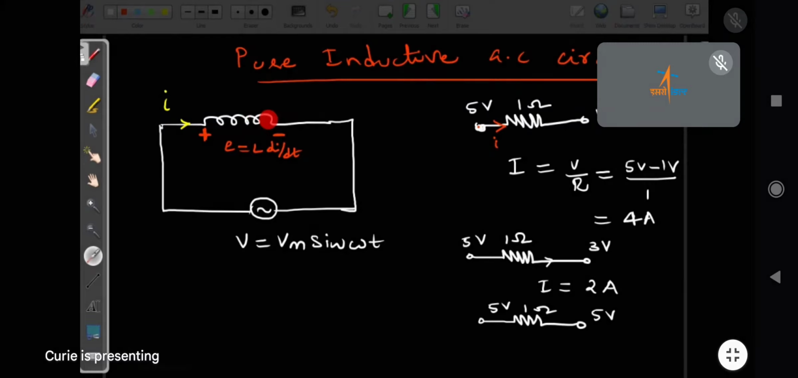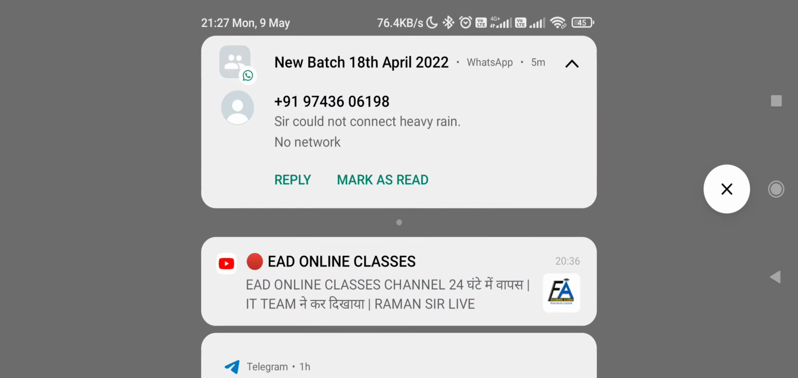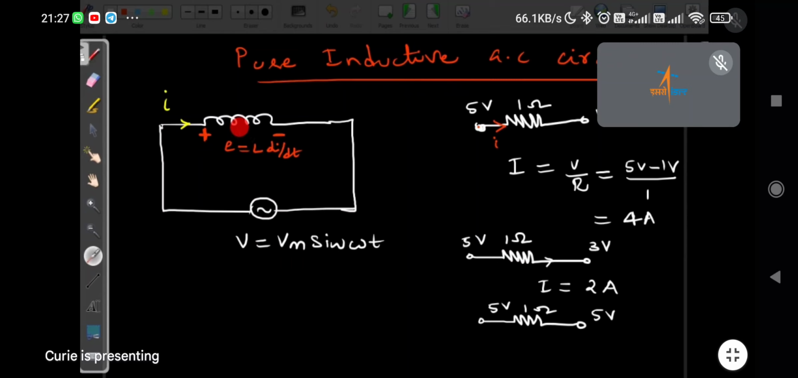Due to that current flow, there will be an induced EMF in the coil. That induced EMF should oppose the cause. Cause means the reason for that induced EMF, and the reason is this current. So to oppose that current, this inductor will produce plus here. Once plus is here and plus is there, the current flow definitely reduces.